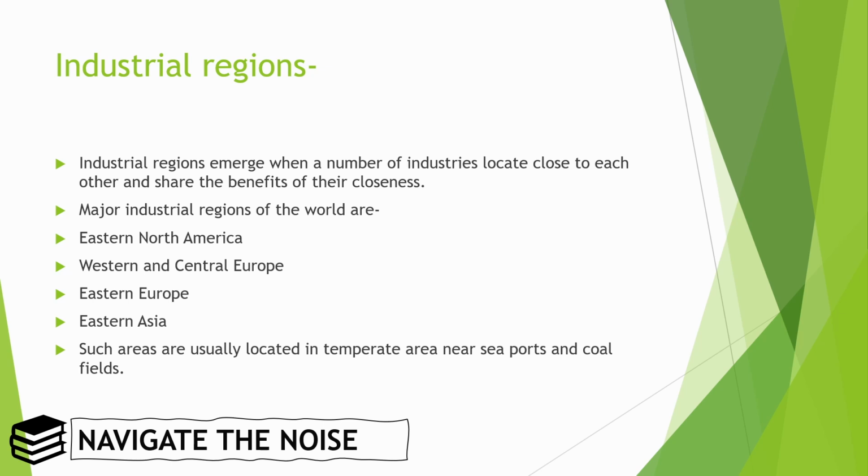If we talk about the world, Eastern North America, Western and Central Europe, Eastern Asia, the Southeast China side, Taiwan, the hub of semiconductor manufacturing, Malaysia, Thailand, Bangkok. These areas provide very good services. So this is service industry.